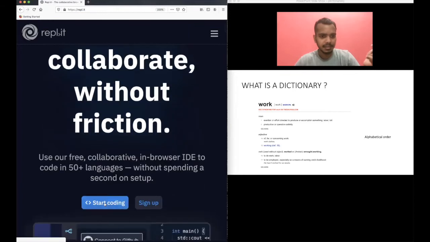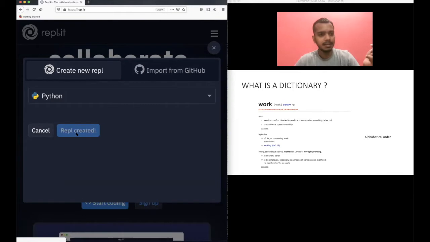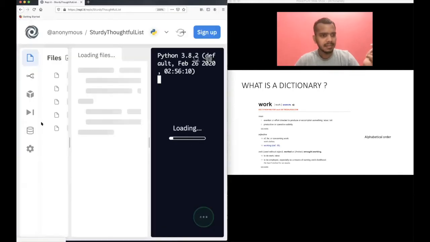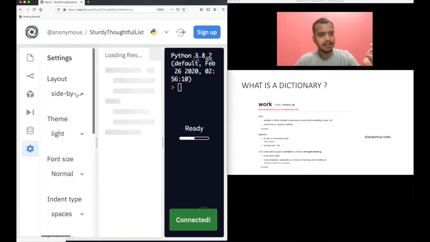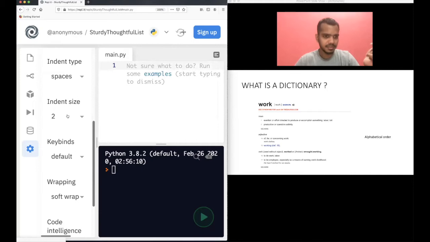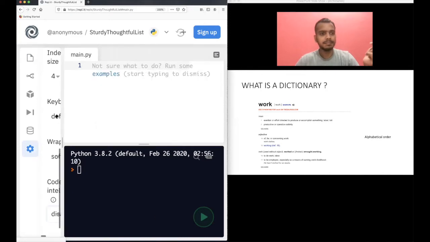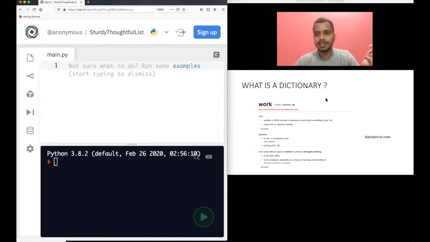Start coding Python, create a REPL, and I will just change some initial settings like the layout. Sorry, I do it in every video, so you can skip this part if you want to. Okay, that's done.